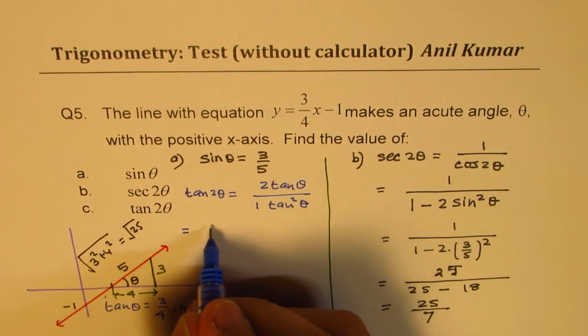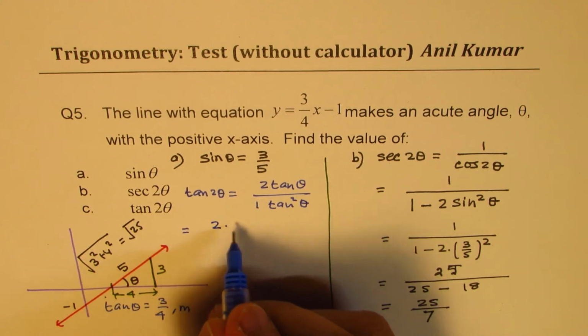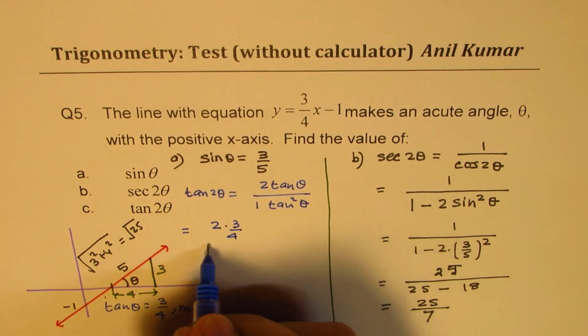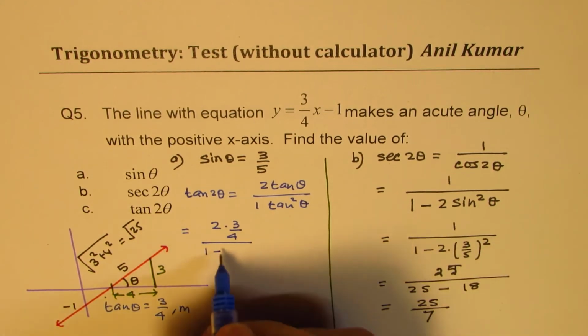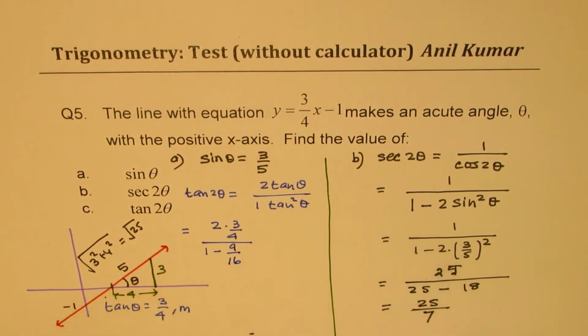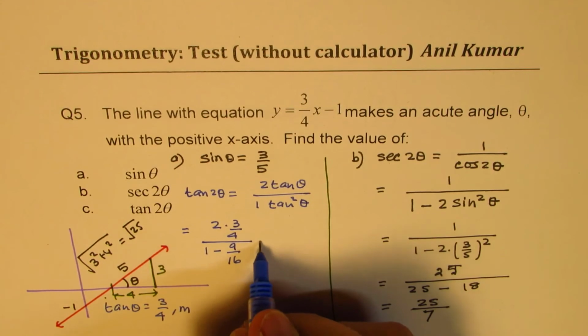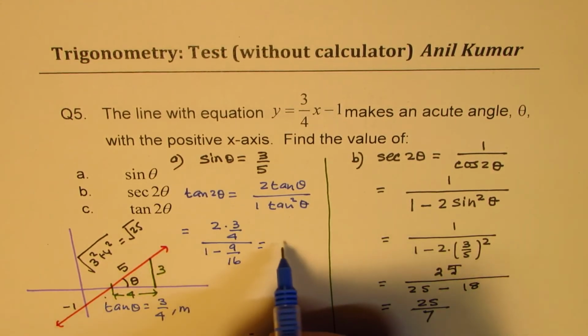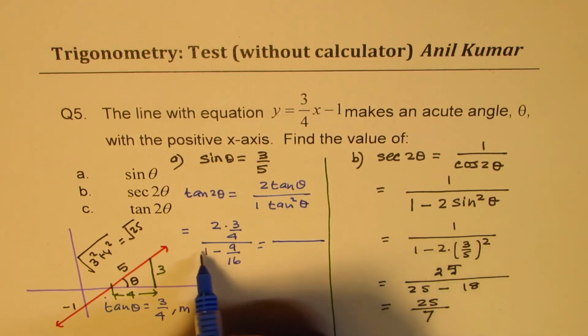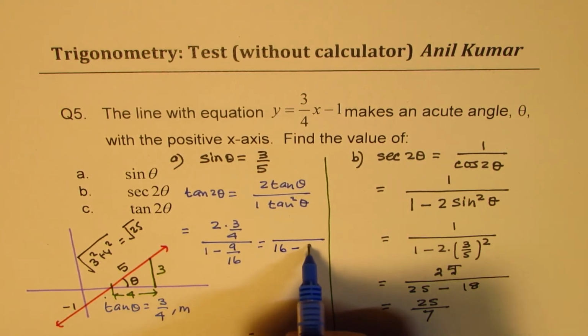So we get this as equals twice 3 over 4 over 1 minus square of this. So I'm writing 9 over 16. Is it okay? Now, multiplying everything by 16, we get in the denominator 16 minus 9.